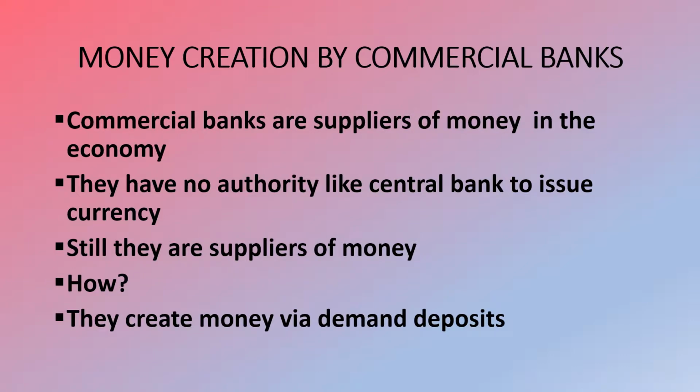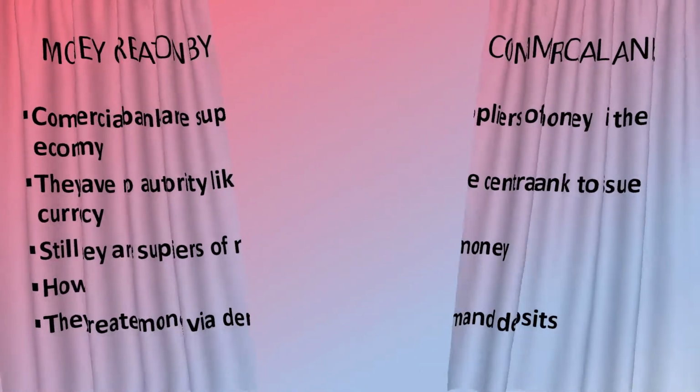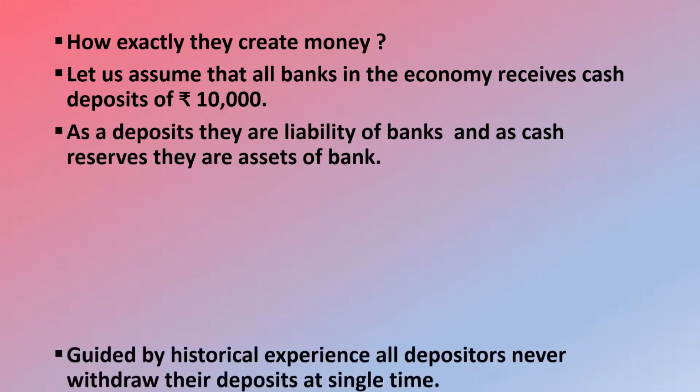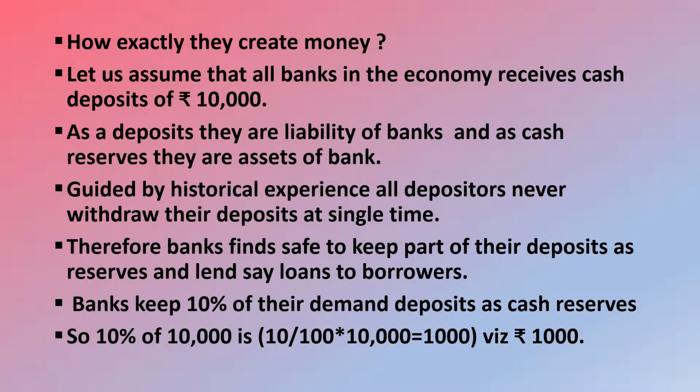Friends, in the last video on the supply of money, we studied money creation by commercial banks. Now here we will study how commercial banks create money. Commercial banks are the suppliers of money in the economy. They have no authority like the central bank to issue currency, but still they are suppliers of money. How so? Friends, they create money via demand deposits. So here we will study how exactly the commercial banks create money.